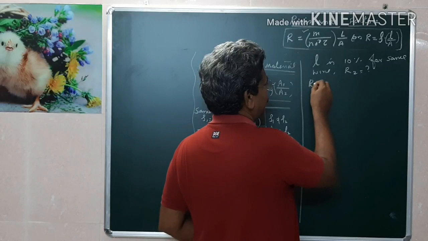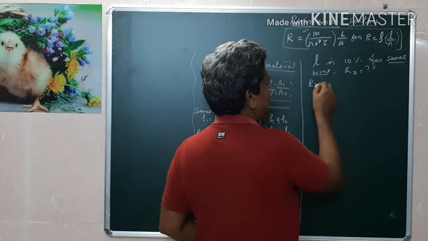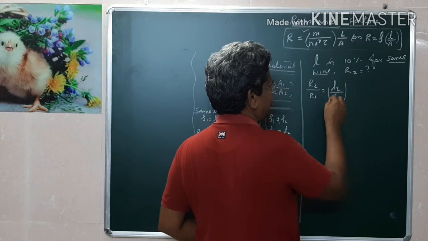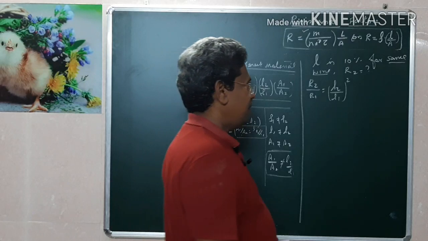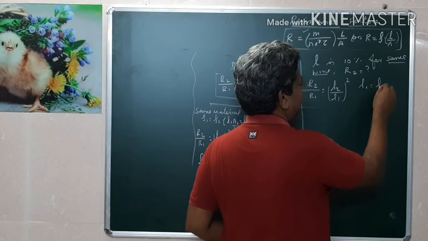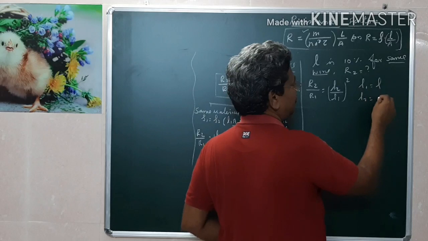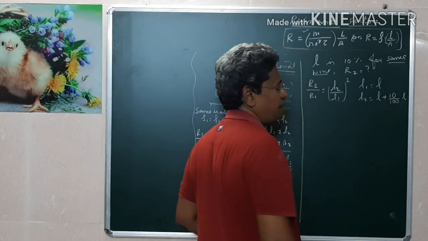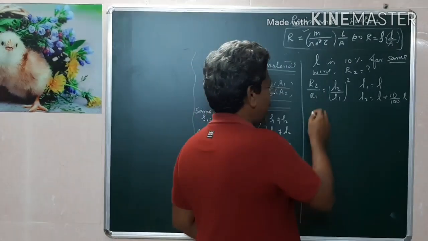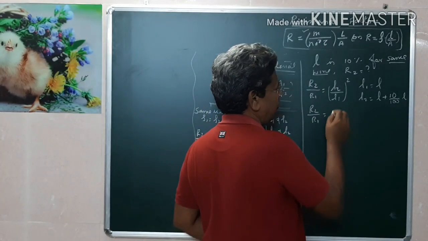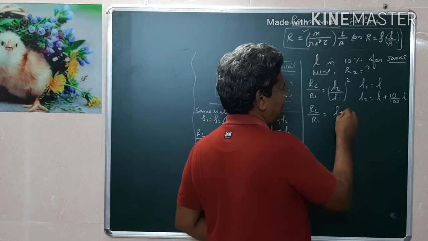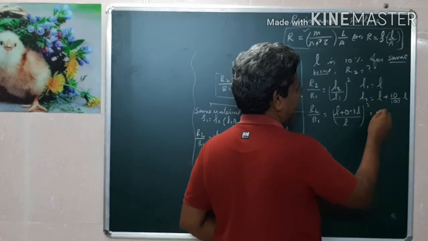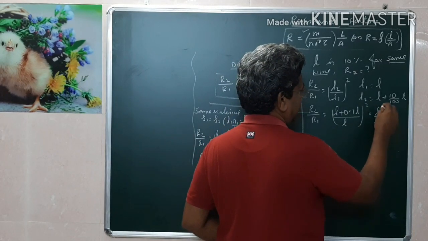We know that for the same material, the same wire, R2 by R1, here only length alone changes. Therefore the formula is L2 by L1 whole square. What they are giving is the original length L1 equal to L. The new length L2 is increased by 10%: L plus 10% of L, percentage means 10 by 100, so 10 by 100 of L. This is a basic concept. Therefore now we can use the formula R2 by R1 equal to L plus 0.1L divided by L, whole square.